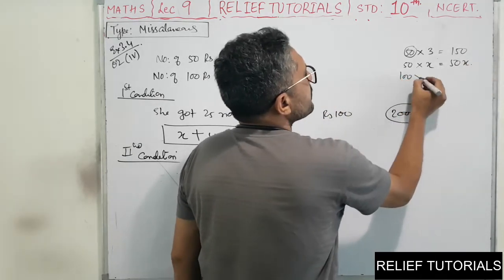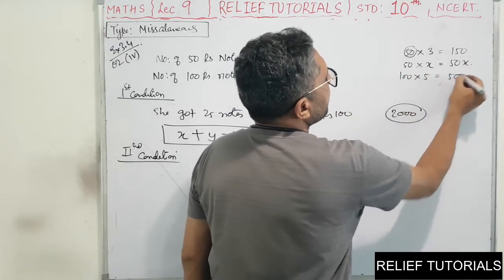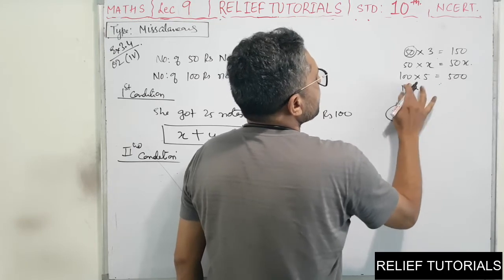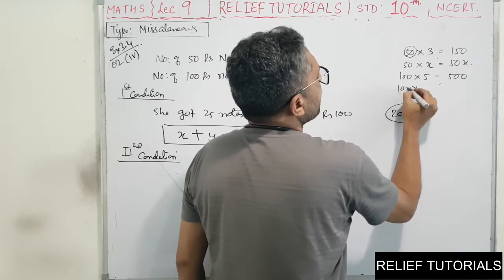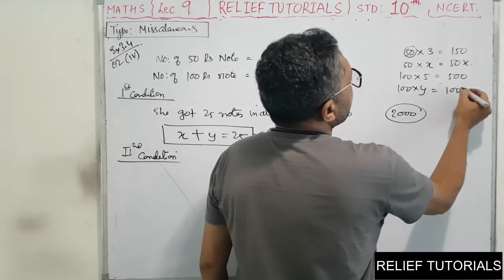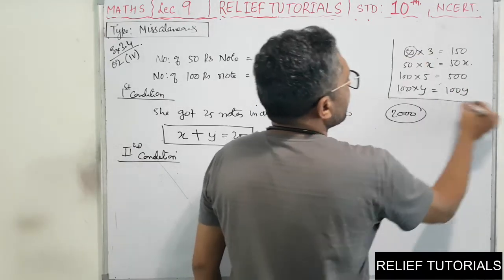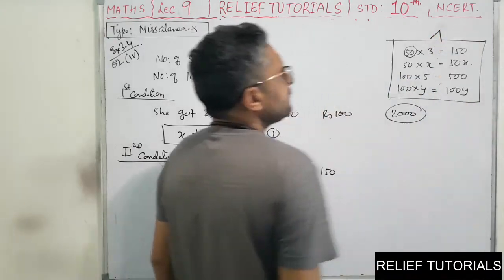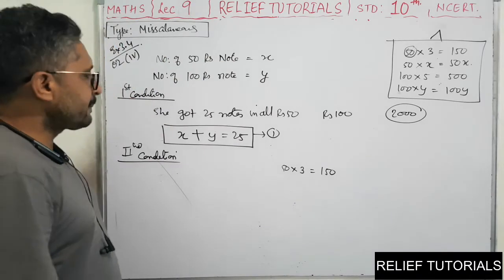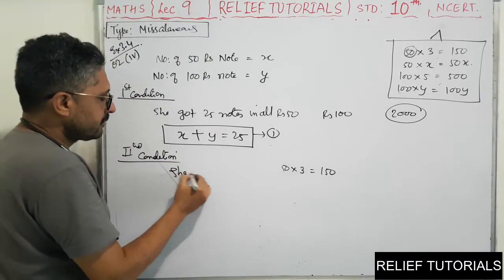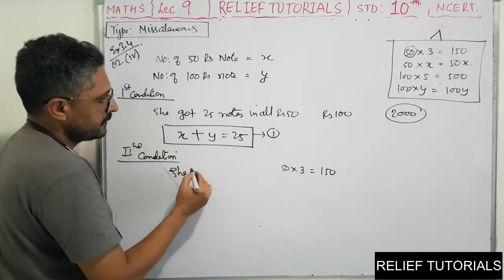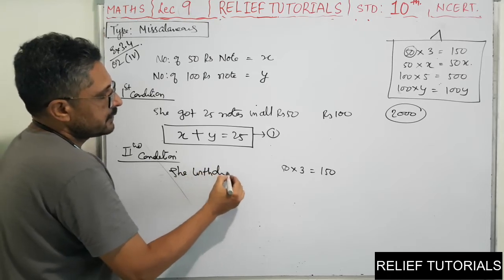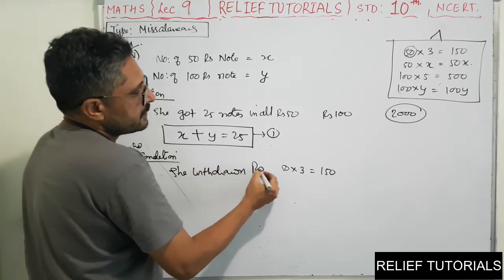If 100 rupees notes are 5, then it will be 500. If 100 rupees notes are Y, then it will be how much? 100Y rupees. Clear or not? Are you understanding? So here what happens? She withdraws rupees 2000.